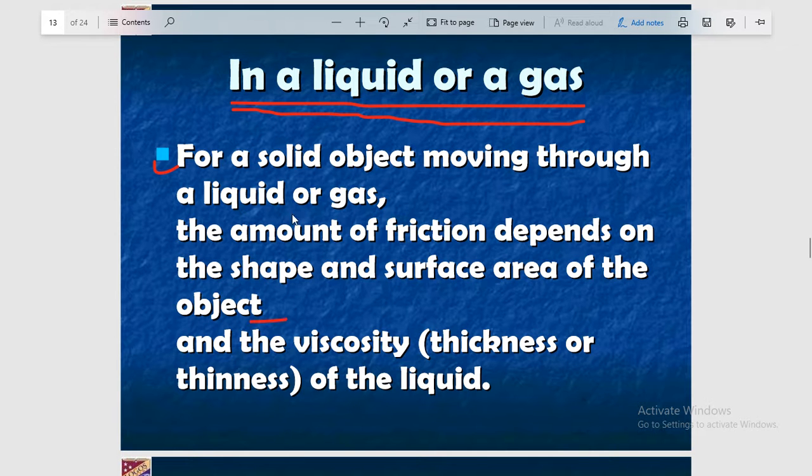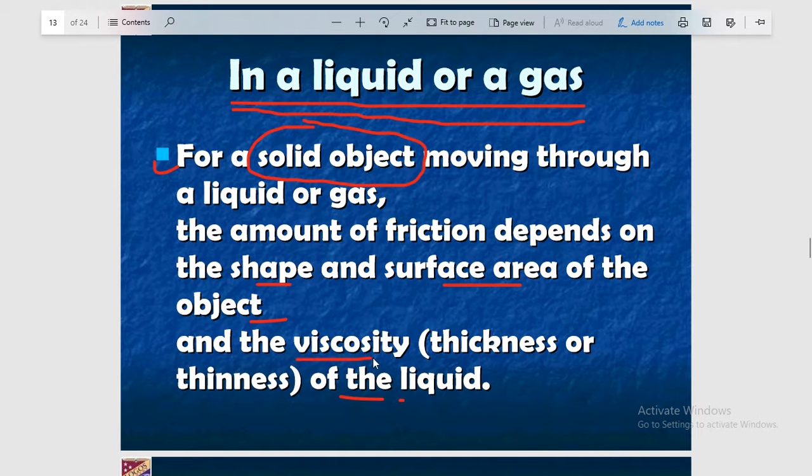So this one is very important. When a solid object tries to move through a liquid or gas, then the friction depends upon the following factors. First one is the shape, second one is the surface area of the object, and the viscosity, that is the thickness or thinness of the liquid.